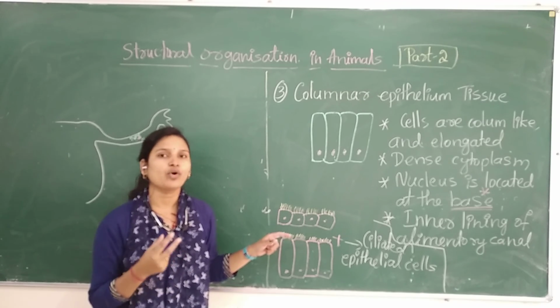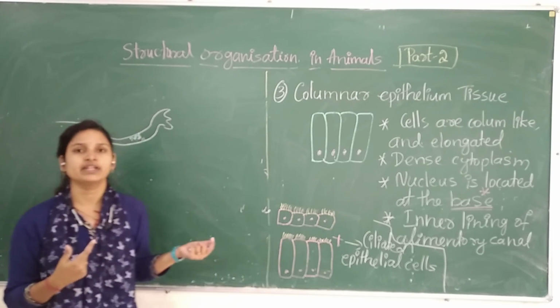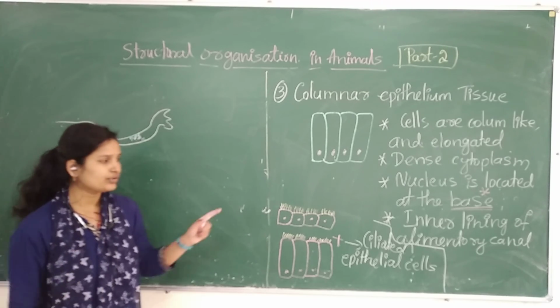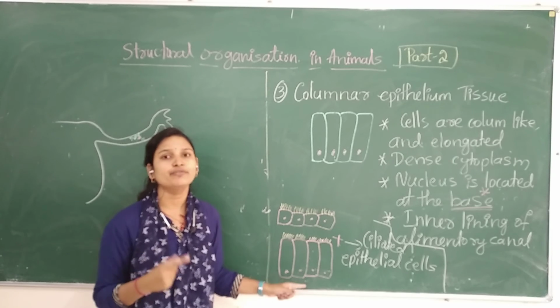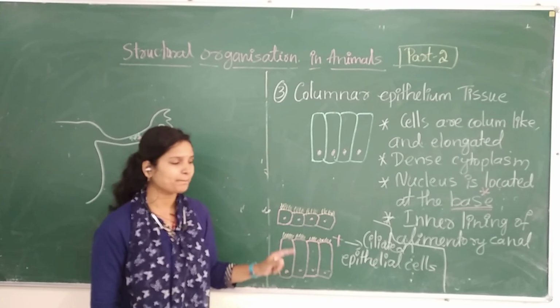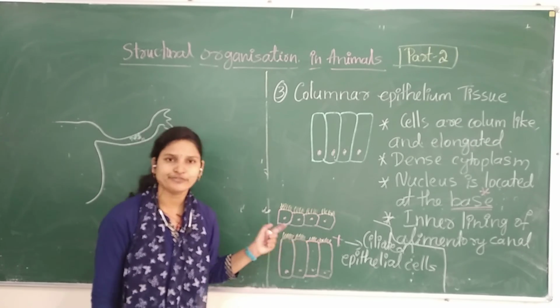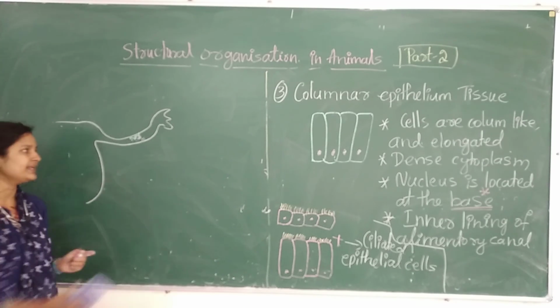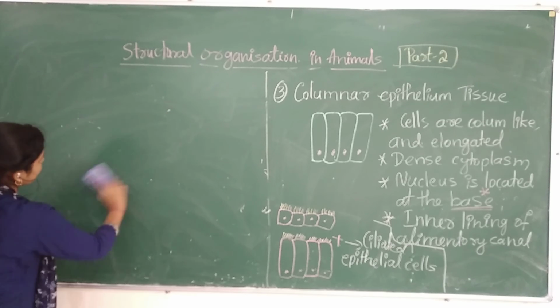They need a moist environment, like in our salivary gland. They are having the wet environment, so they are located wherever the wet environment is there. So these are the importance of ciliated epithelial cells. These are mainly helpful for the transportation.